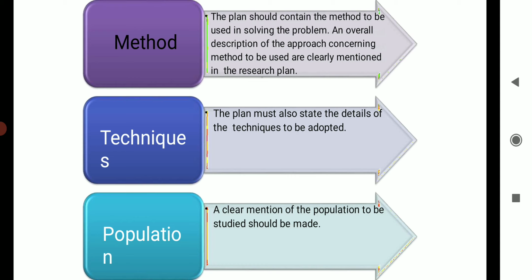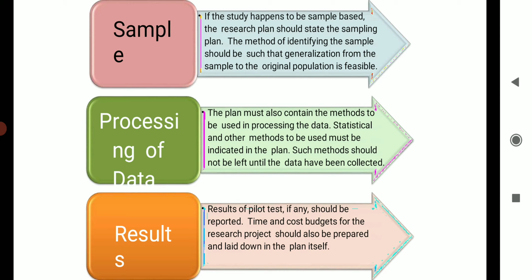Population to be studied. A clear mention of the population to be studied should be determined. Sample. If the study happens to be sample based, the research plan should state the sampling plan. The method of identifying the sample should be such that generalization from the sample to the original population is feasible.